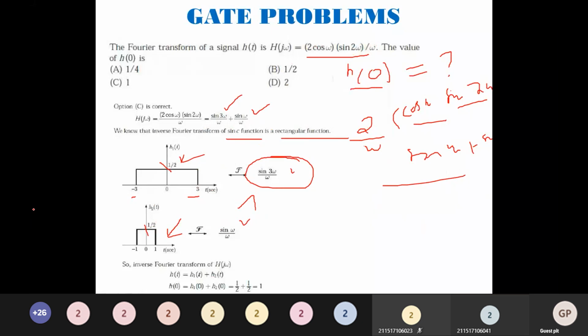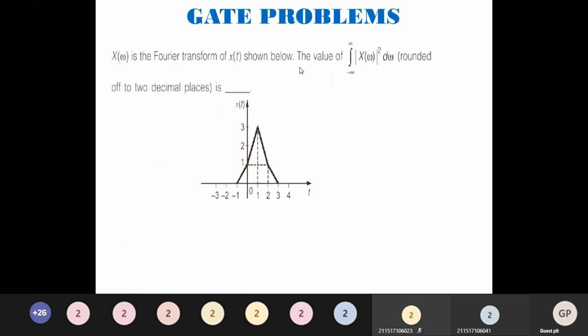X of omega is a Fourier transform of x of t shown below. Then the value of the integral from minus infinity to plus infinity of modulus of X of omega the whole square d omega, rounded off to 2 decimal places, is what? This is what they are asking.